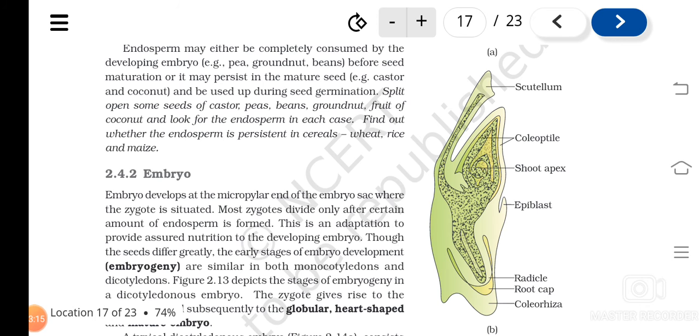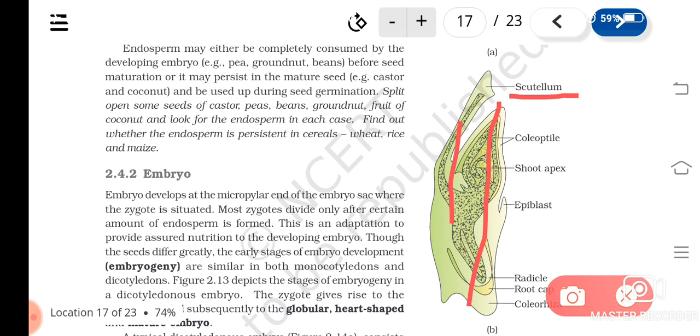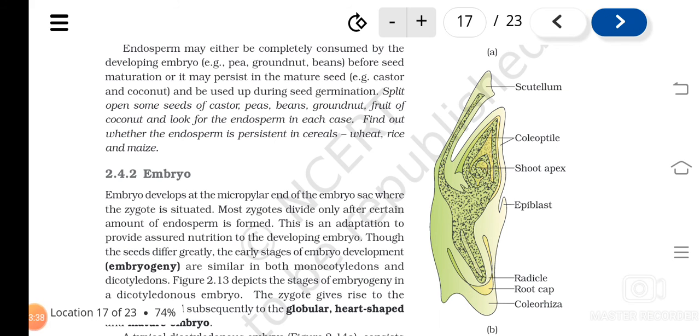If you see the structure of a monocotyledonous seed, monocotyledon means what? It will have only one cotyledon, isn't it? One cotyledon only it will be having, and that one cotyledon is known as scutellum. What is the name? Scutellum. The cotyledon is known as scutellum, and it is seen attached to one side of the embryonal axis. So this is the embryonal axis, and to its one end only it is attached.